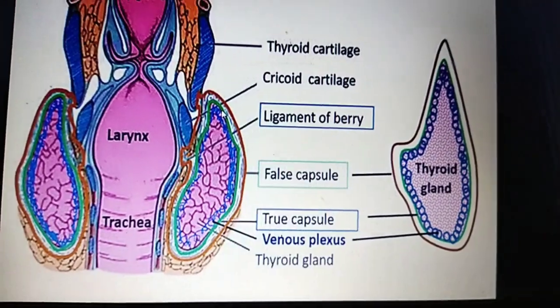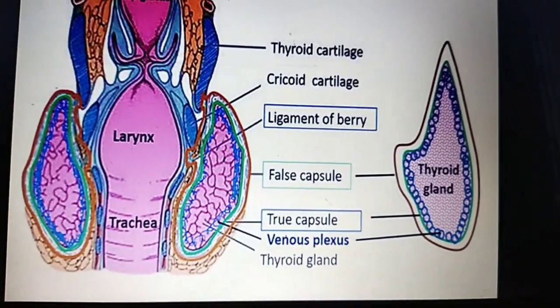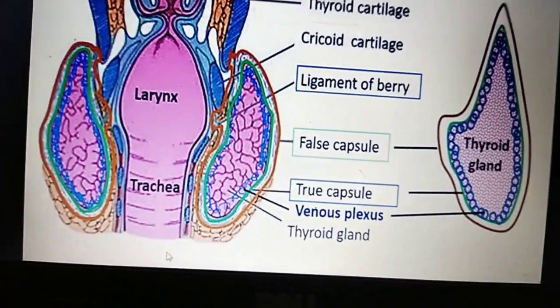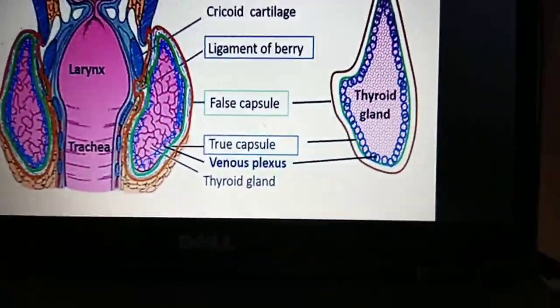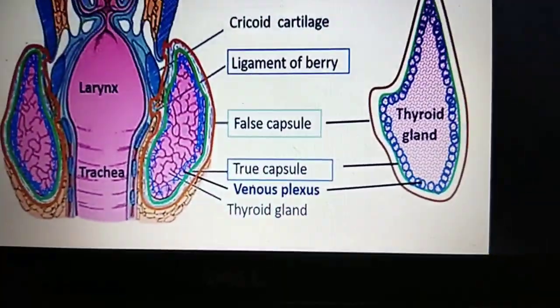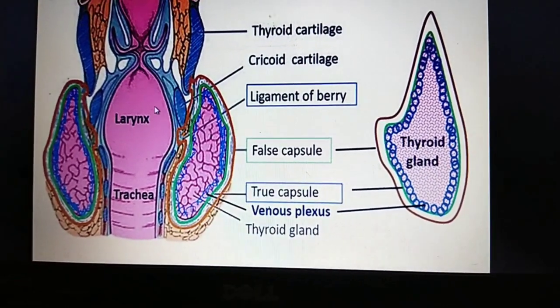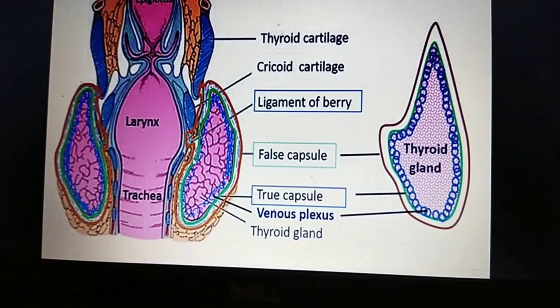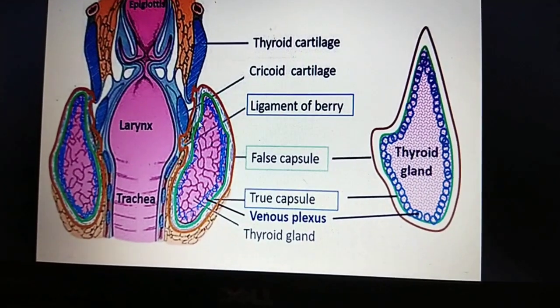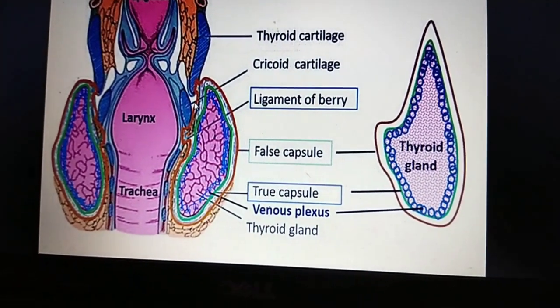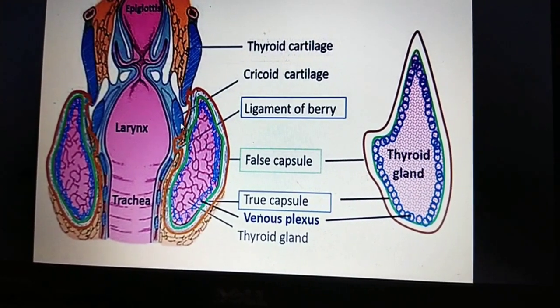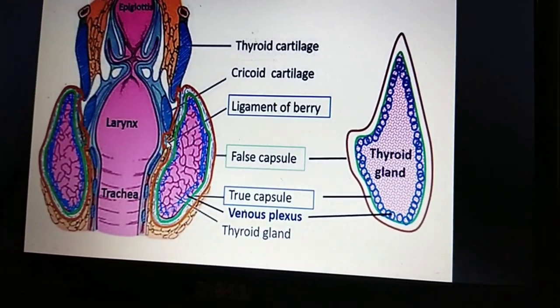Okay, in carcinoma of the thyroid gland, the ligamentum of Berry and the true capsule or false capsule attach to each other, and the movement of the thyroid gland does not happen. There is spread, and this attachment further becomes firmly attached to the thyroid cartilage and larynx.